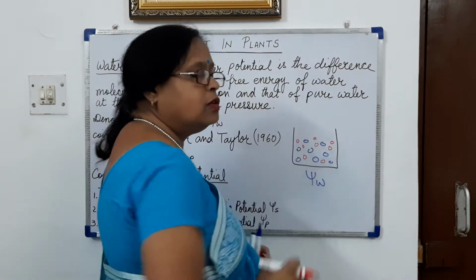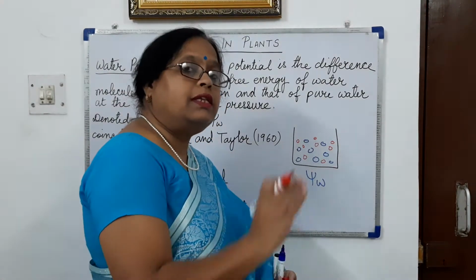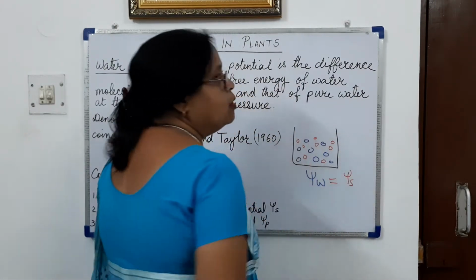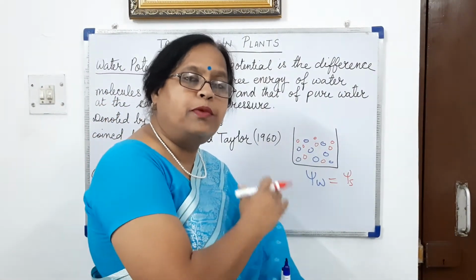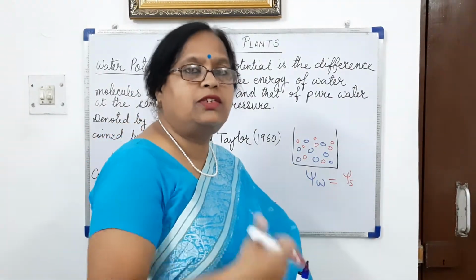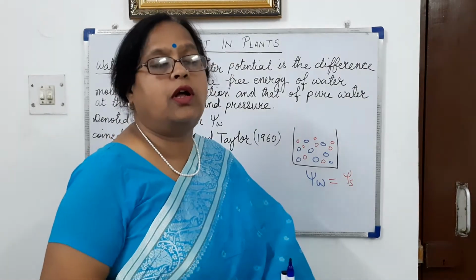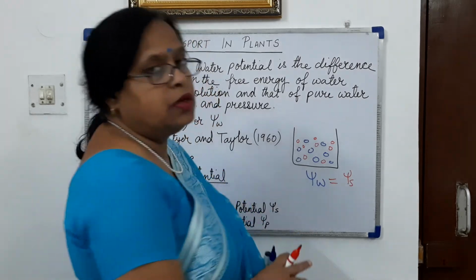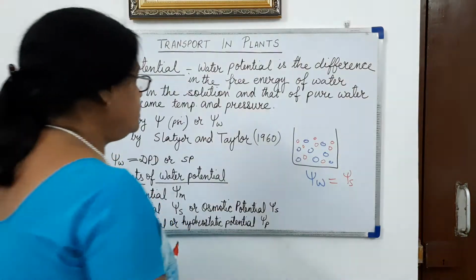As much as solute molecules are added. Water potential is equal to solute potential, meaning that as much solute as we add to pure water, its potential is lowered by that much solute potential. Solute potential means the capacity of the number of solute molecules added. So water potential will be equal to solute potential.